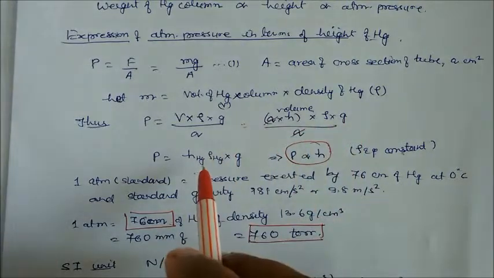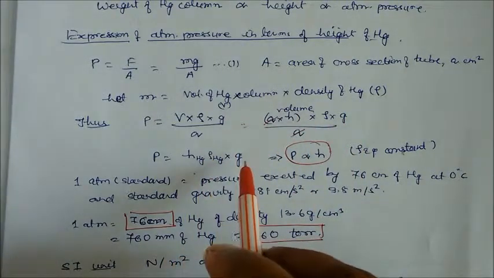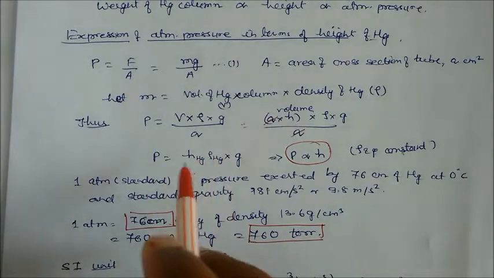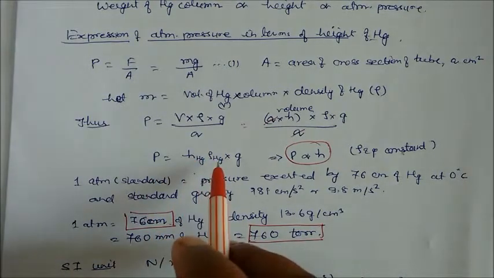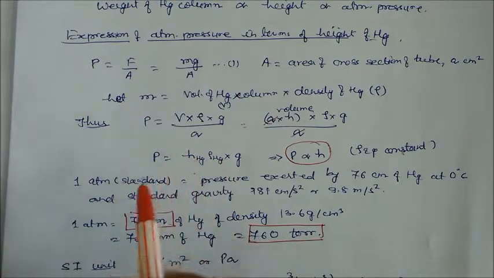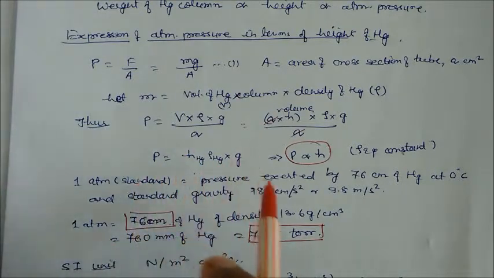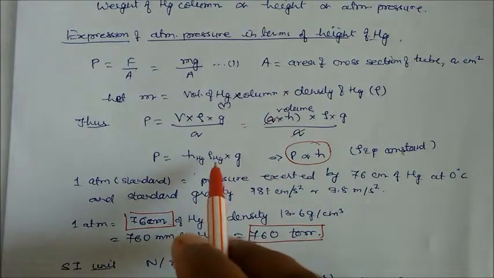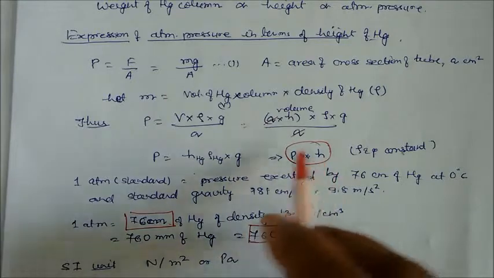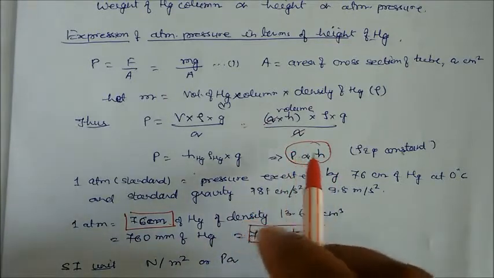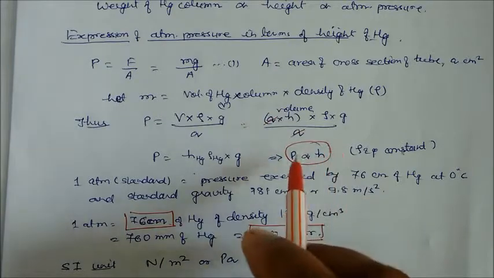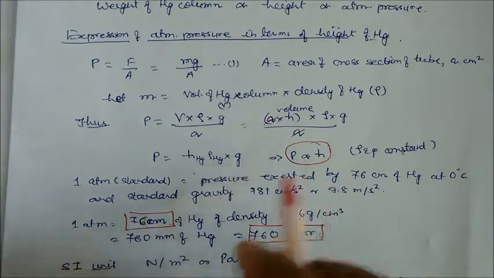Here h is the height of the mercury, rho is the density of the mercury, and g is the gravity. So pressure depends on the liquid also. You can change the density: you can take water or alcohol, then the corresponding height will also change. Pressure is proportional to height because the density of mercury is constant and g is constant. So if pressure increases, height increases. If pressure decreases, height decreases.